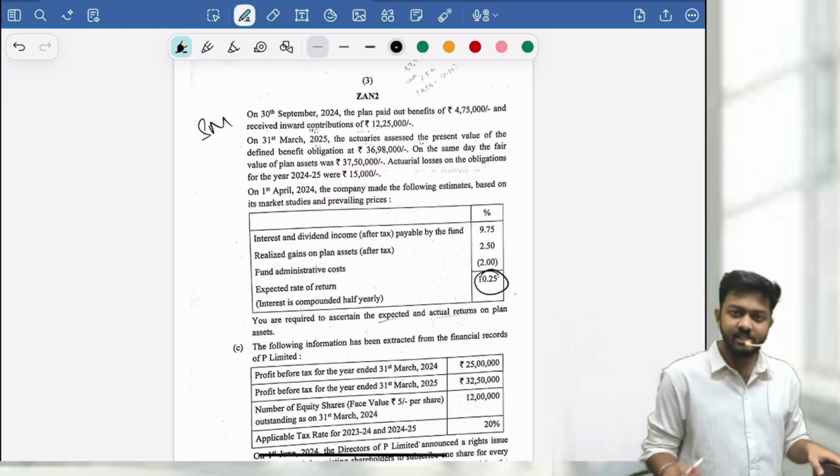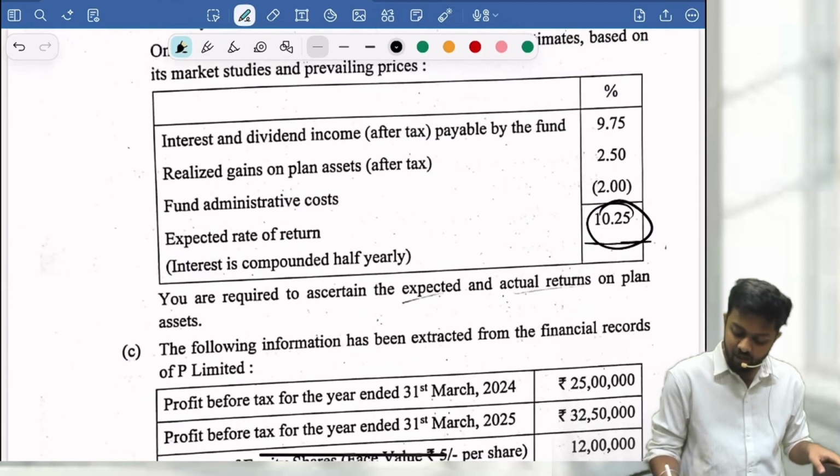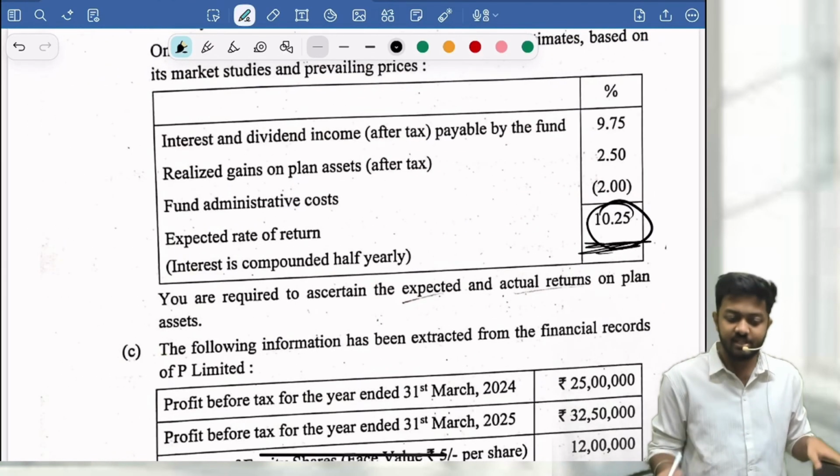Same, it is there in the study material. Even the rate is the same. This is the expected rate from the plan assets, same thing.